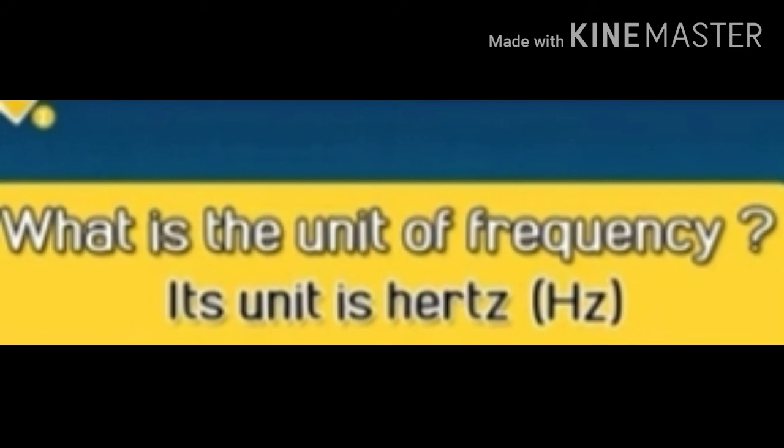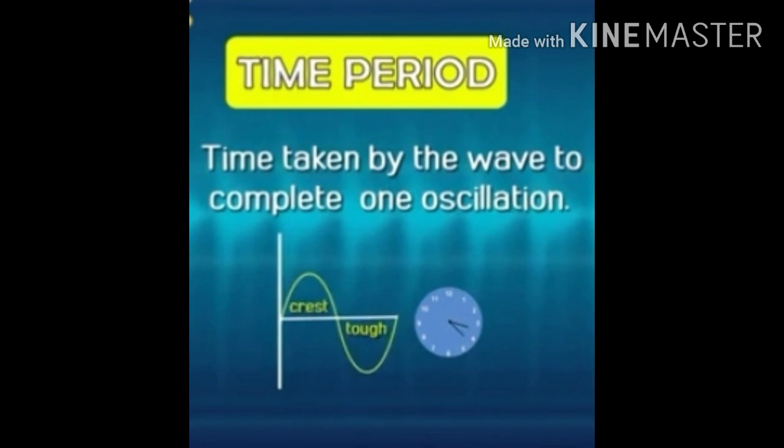Now next we have time. Our fourth characteristic is the time period. This is simply the time taken to complete one oscillation. The time it takes to go from one crest to one trough and complete an oscillation is what we call the time period.